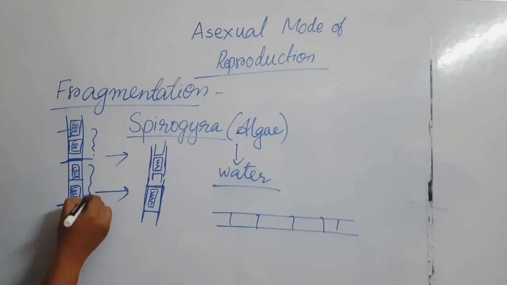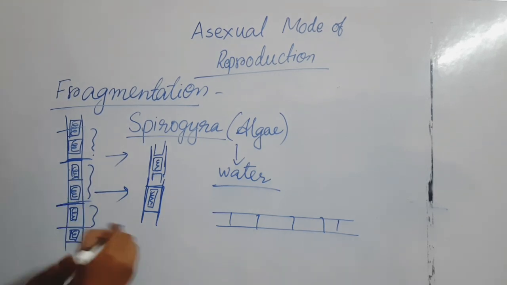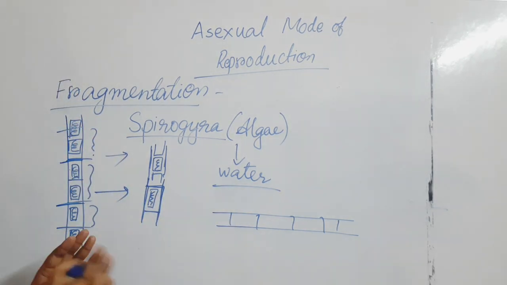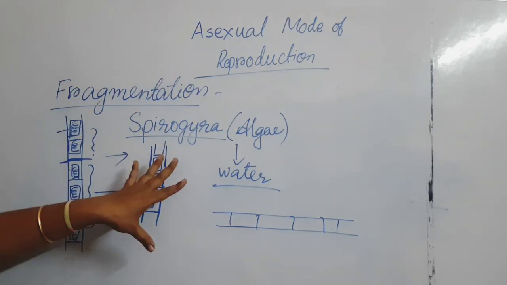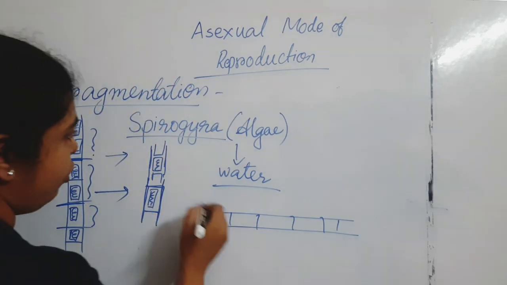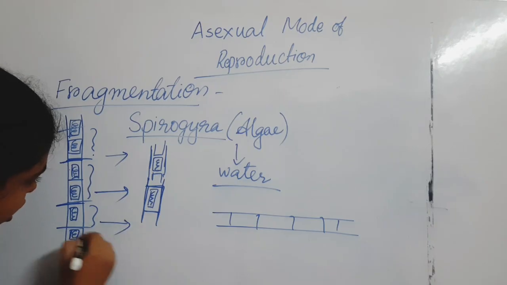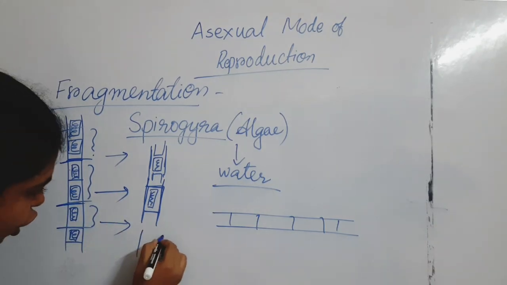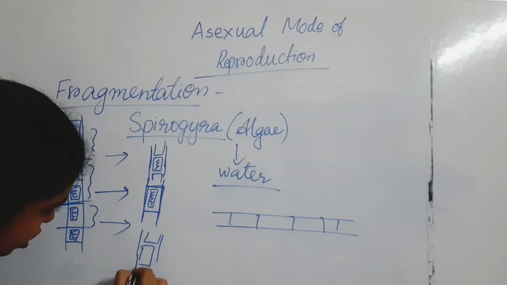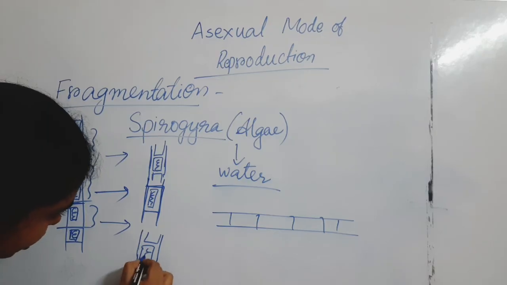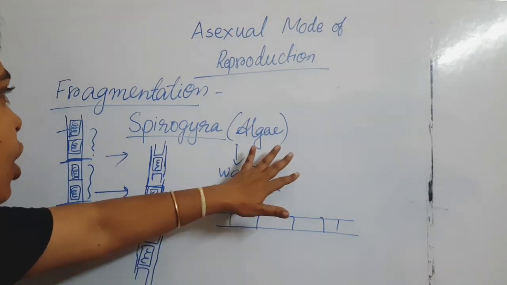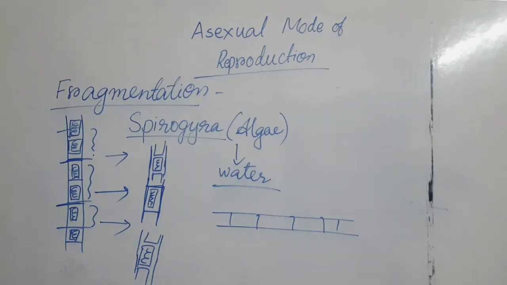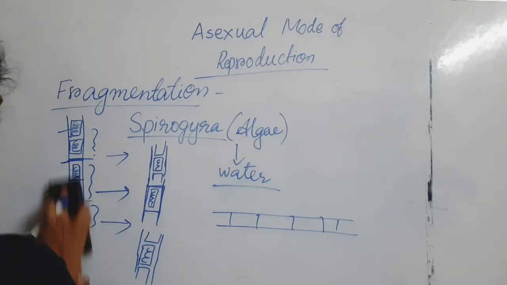Each and every piece has the capacity to generate a new individual. So that is the fragmentation of Spirogyra, and Spirogyra is nothing but an alga.